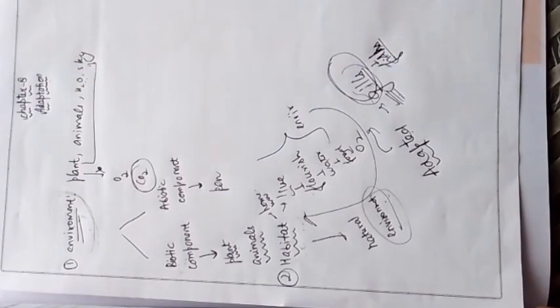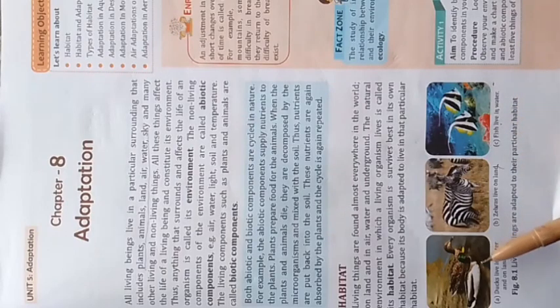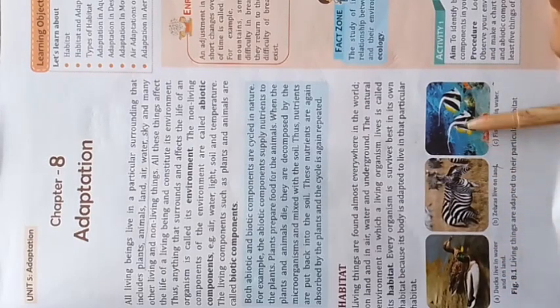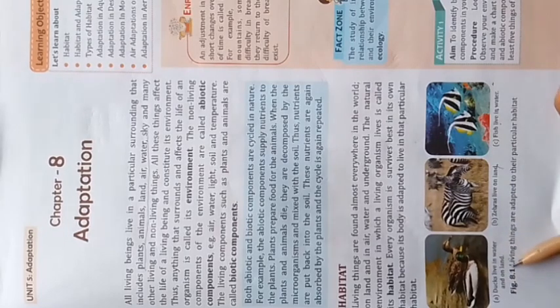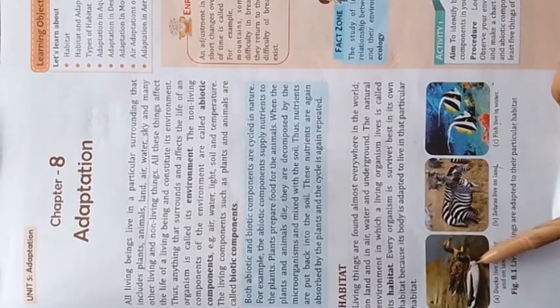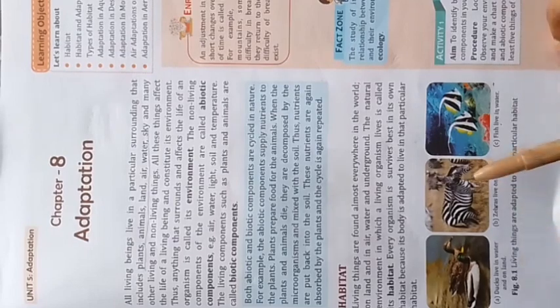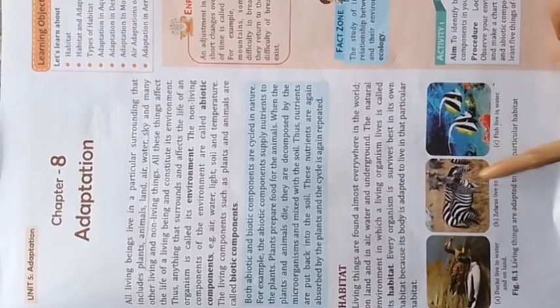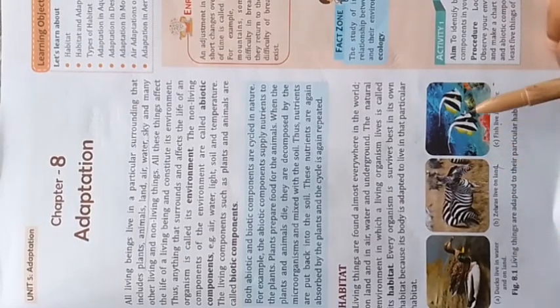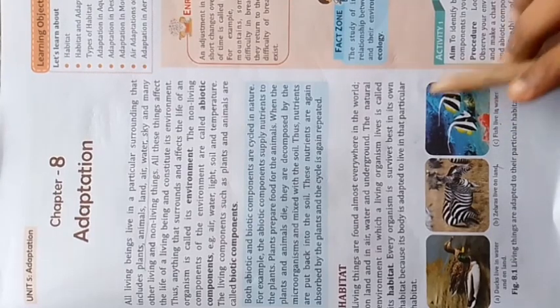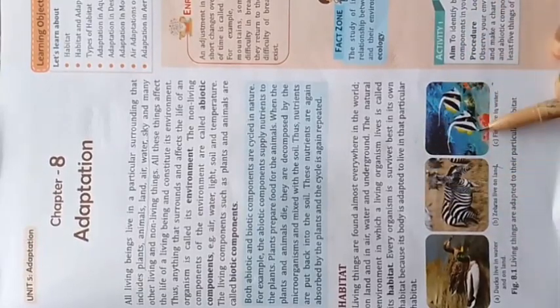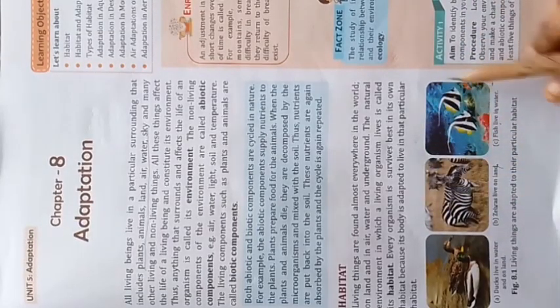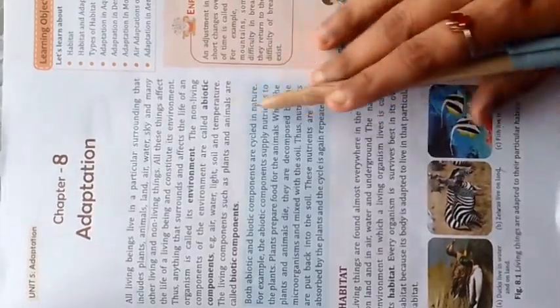Okay, we will study. See, different kind of pictures are also given in your book. First one is duck lives in water and on land. Means the habitat of the duck is both water and land. Similarly, it is given zebra. Zebra lives on land. Third, it is given fish. Where fish lives in water. This shows that different living organisms have different kind of habitat. Okay. So hope all this is clear to you.